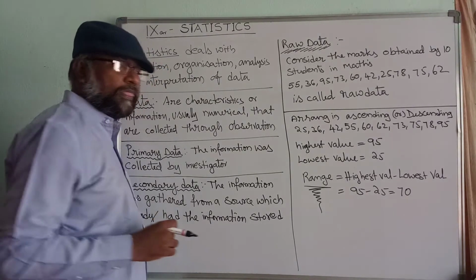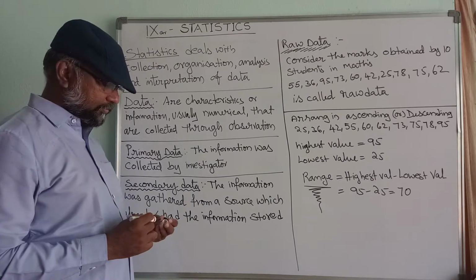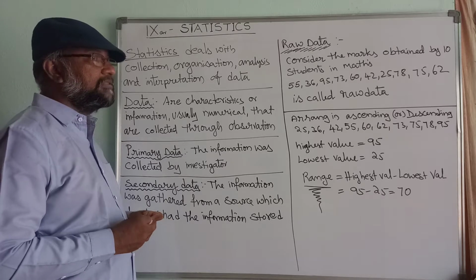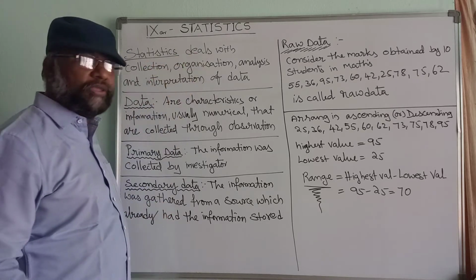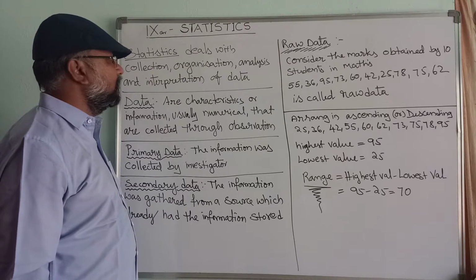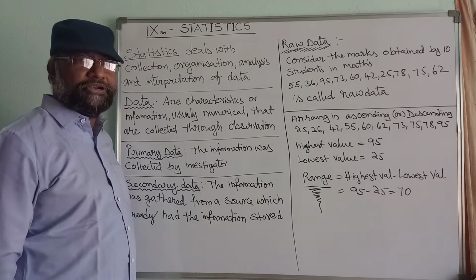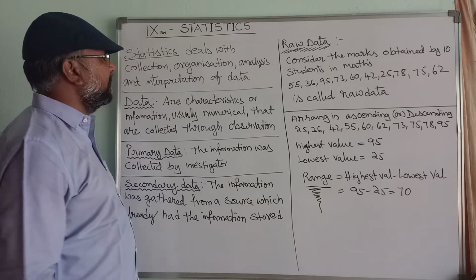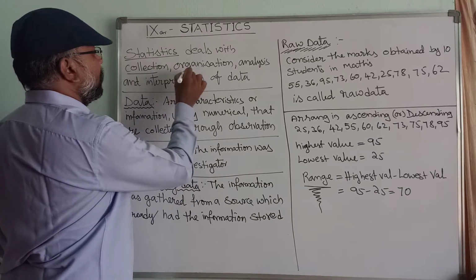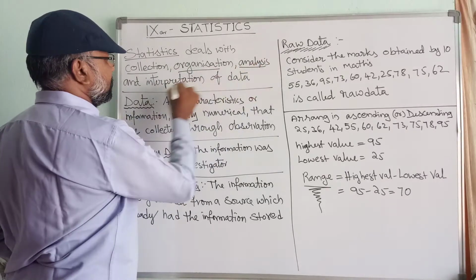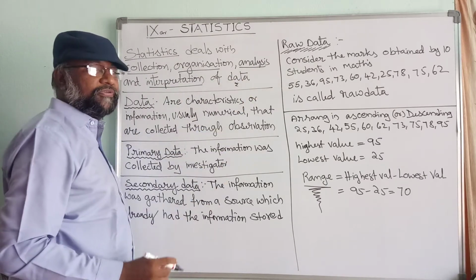Hello students, this is the ninth class statistics. Now first we are going to know what is statistics. Statistics deals with collection, organization, analysis and interpretation of data. Here we have four words: collection, organization, analysis, interpretation of data. This is the fifth word.